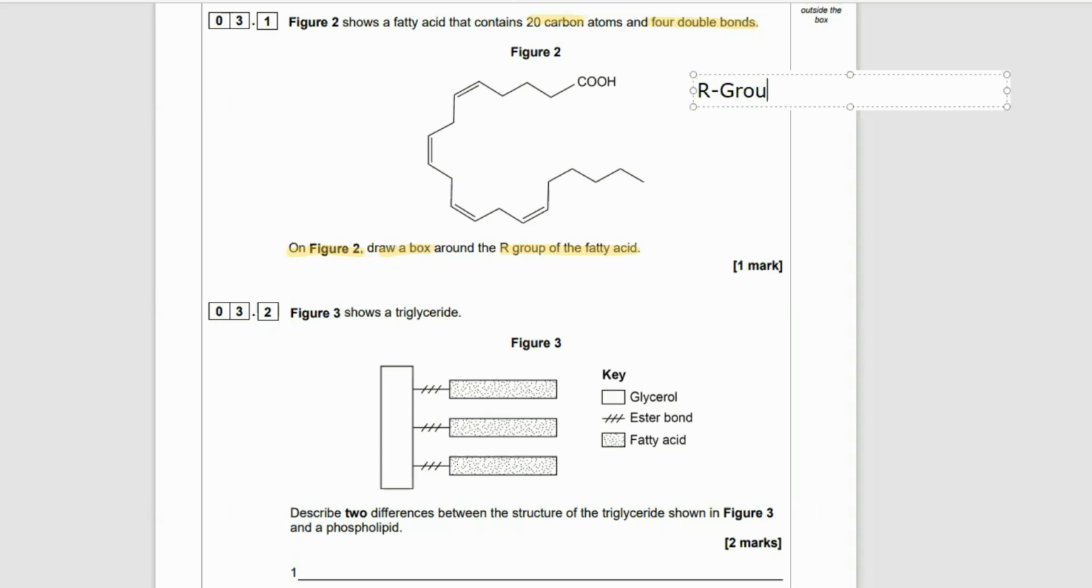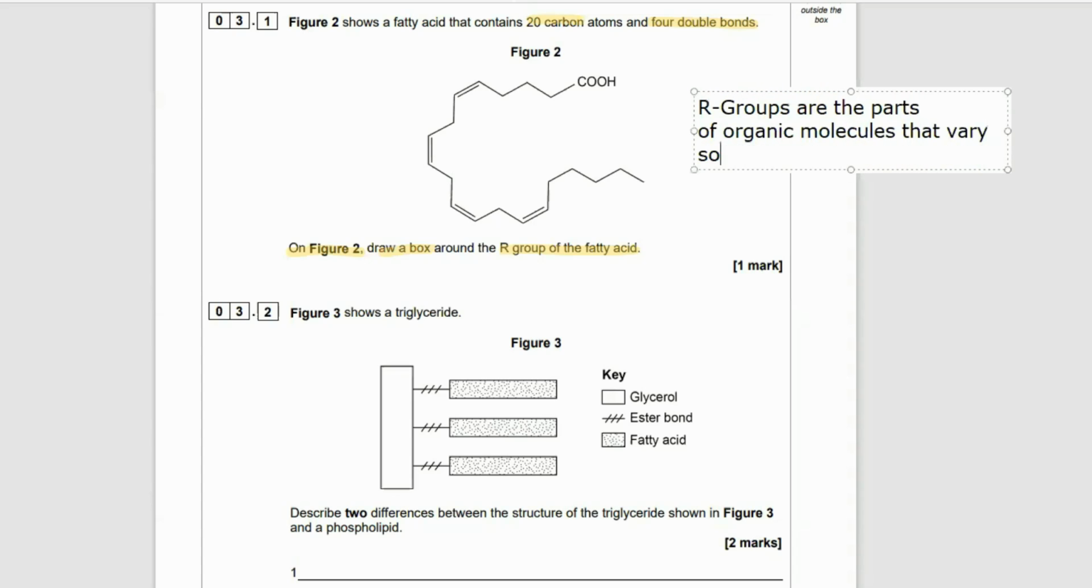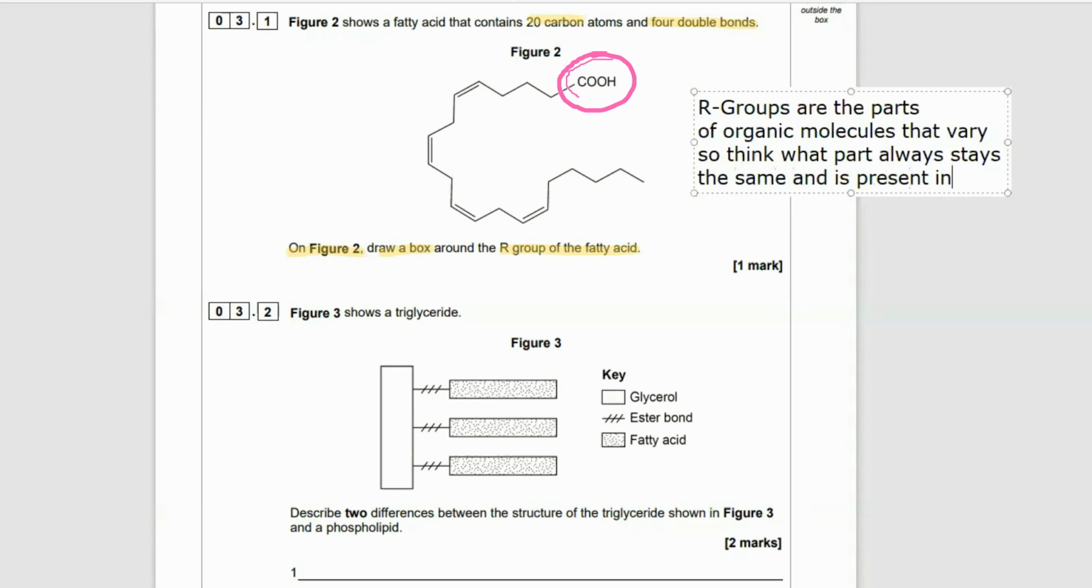Okay, let's go through the answer. So R groups are the variable part of the fatty acid chain. You find R groups on amino acids, you find R groups on different biological or organic molecules, and they're always parts that can vary. So you've got to ask yourself the question, which bit of this fatty acid do you recognize as always being there? Because if you can recognize the bit that's always there, that's not the R group. So which bit of the fatty acid do you see in every fatty acid molecule? And hopefully you guessed it right.